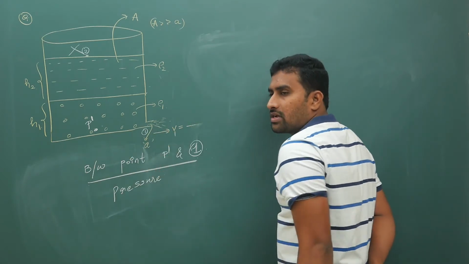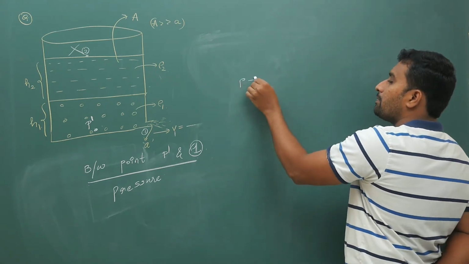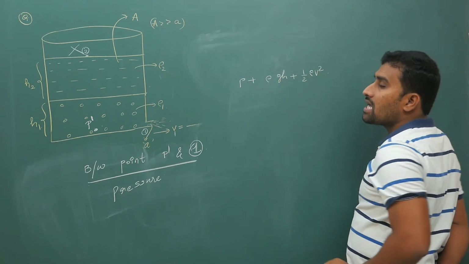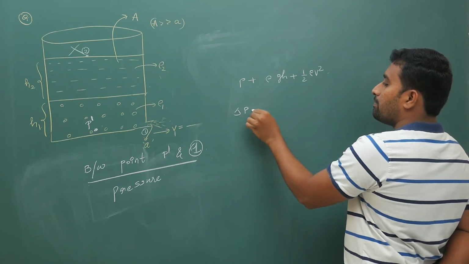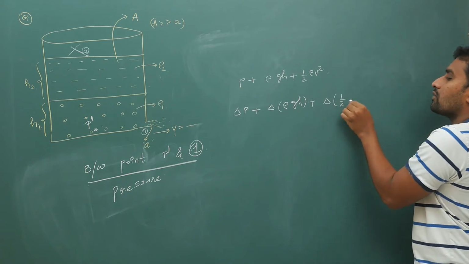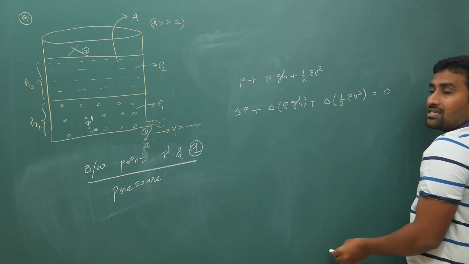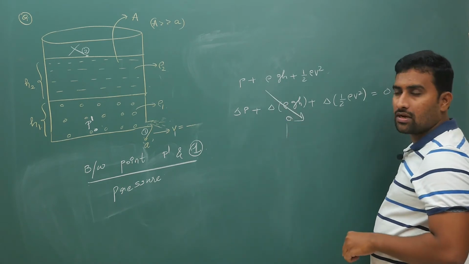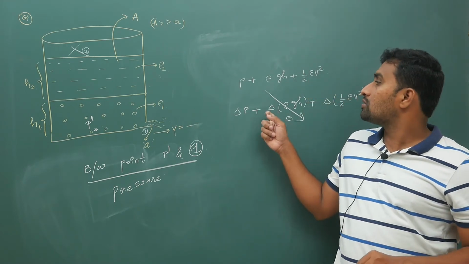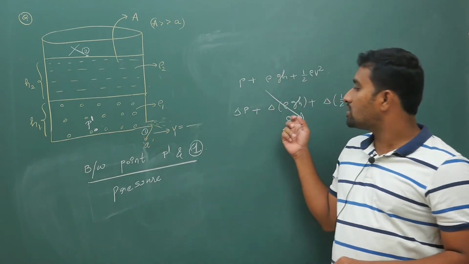Between these 2 points, because both are at the same height, if you apply P plus rho gh plus half rho v square between the same points, delta P plus delta of rho gh plus delta of half rho v square is your difference in energies. The potential energy head is not going to change, it is 0, because both are at the same height and rho gh change is 0.